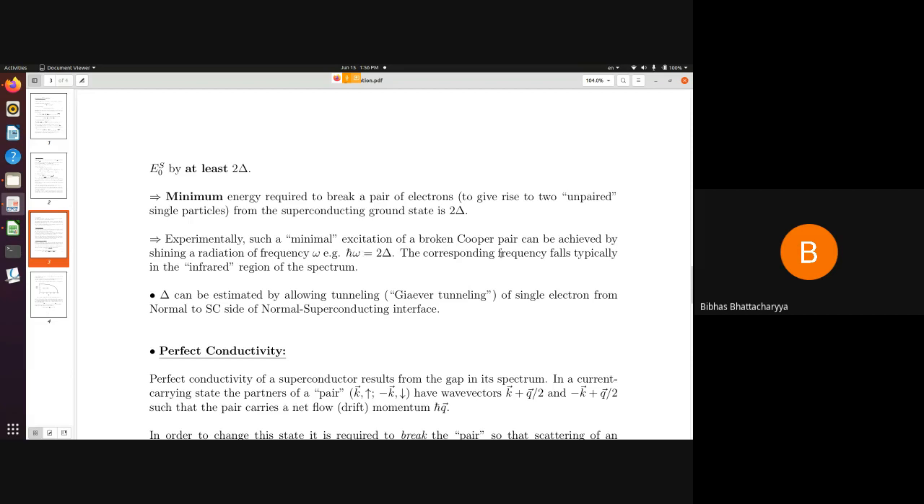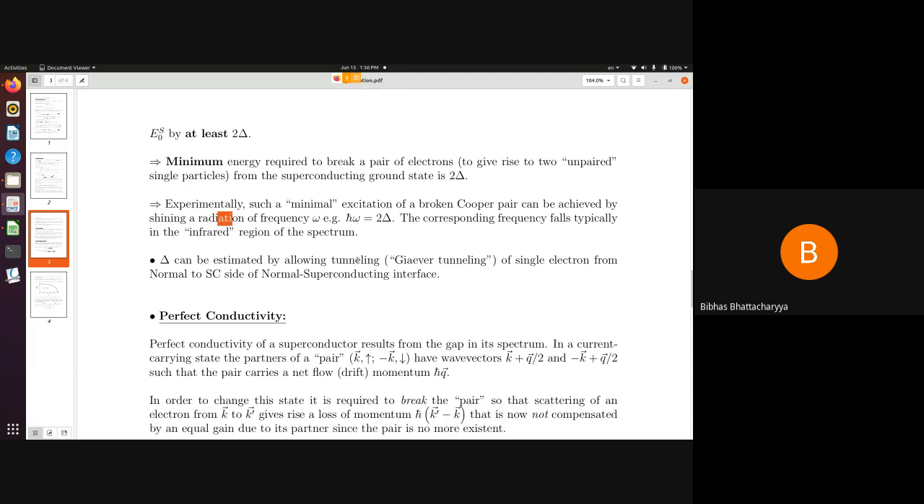Because I know that this delta has a magnitude of 10 to the minus 3 to 10 to the minus 4 electron volt, the corresponding frequency, if you estimate it, will be in the infrared region of the spectrum. So just by shining infrared radiation, you can achieve this.